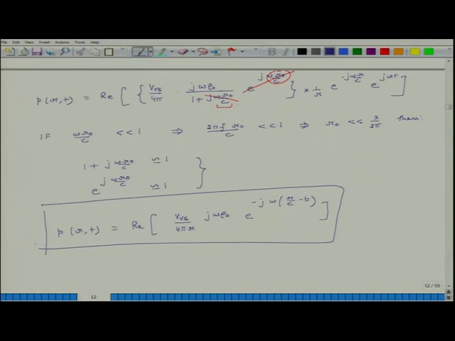So, this relation is valid if the radius of the sphere which we are talking about is very small compared to lambda over 2 pi, which means it is very small compared to roughly the 1/6 of the wavelength.